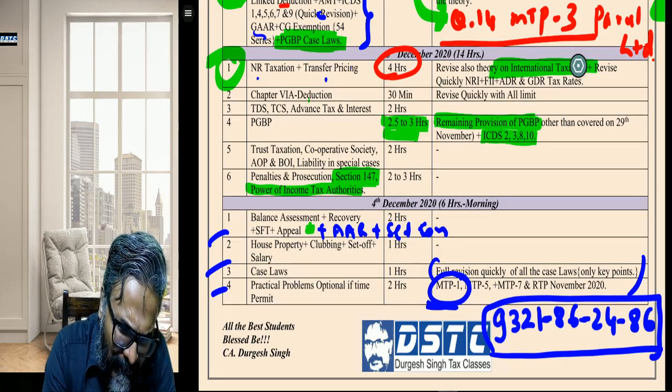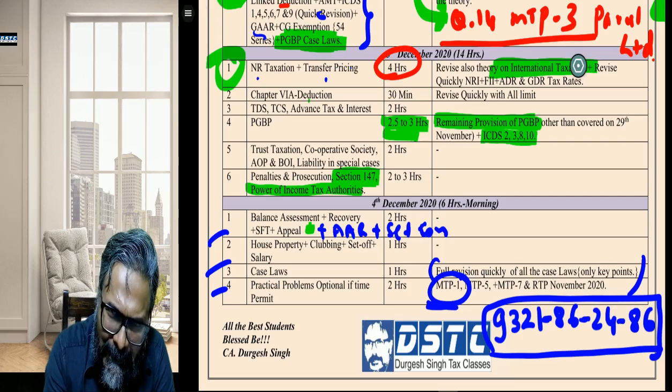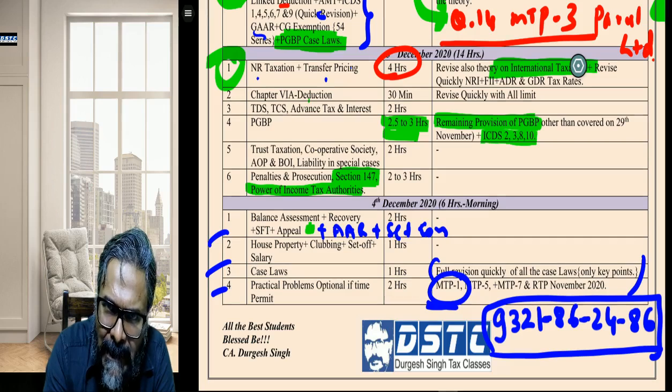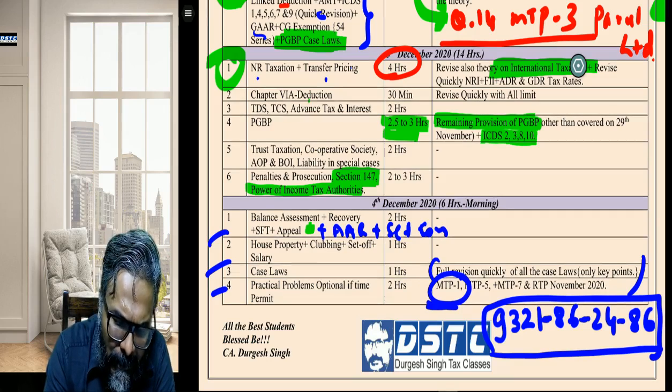Akshat, if it is the same AY, let's see. Let's wait for it. ICAI will give a clarification on that. MMR in your capsule is updated. Yeah, MMR is updated. Exit tax, please don't leave that. Trust taxation and all, it is important.